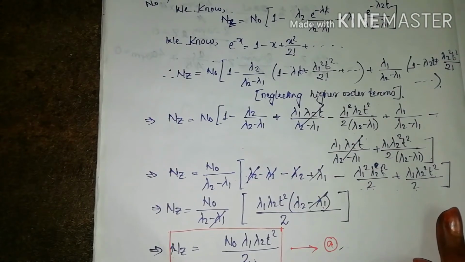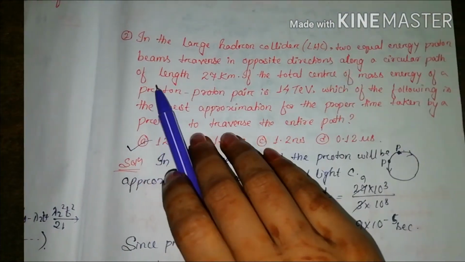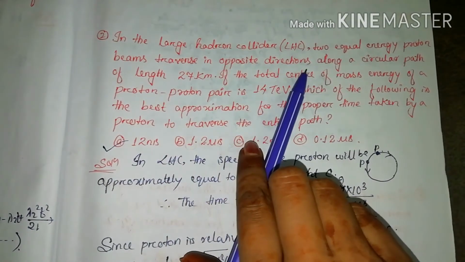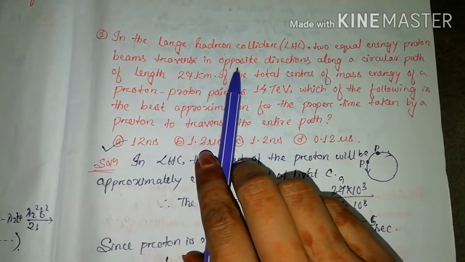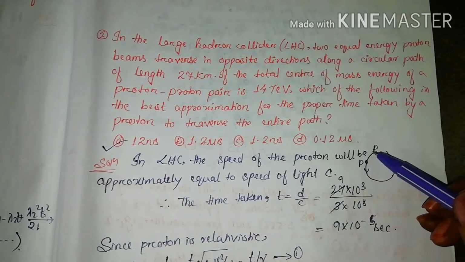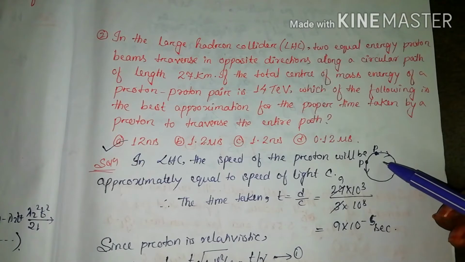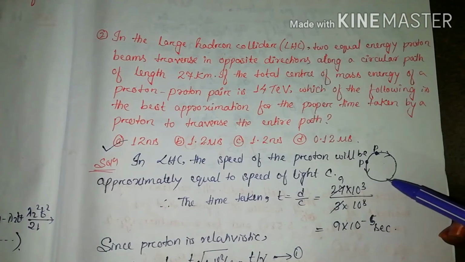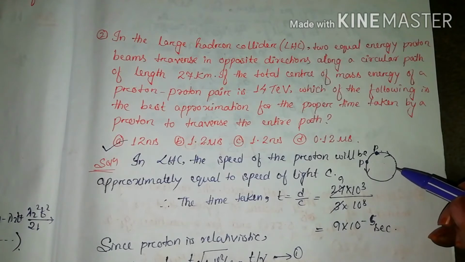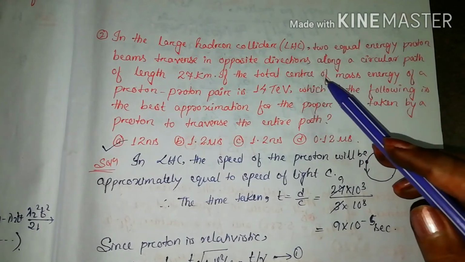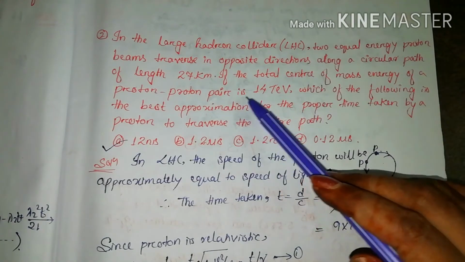Okay, so with this let's start with the next question. The second question is, in the Large Hadron Collider, two equal energy proton beams traverse in opposite direction. You can see here these are the two equal energy protons and they are traversing in what? Opposite directions, along a circular path, and the length of this path is how much? 27 kilometer.